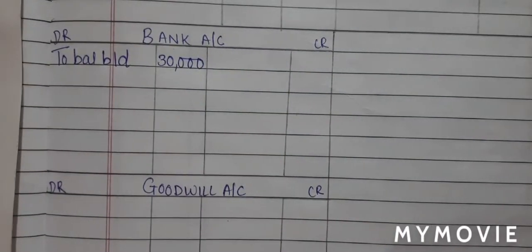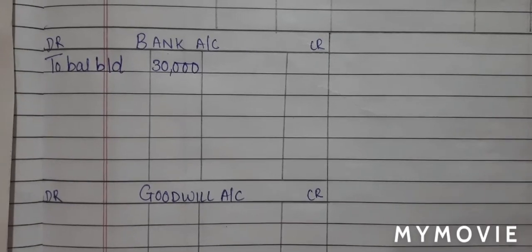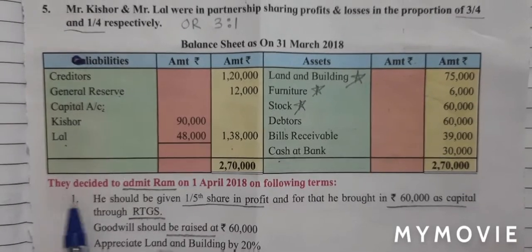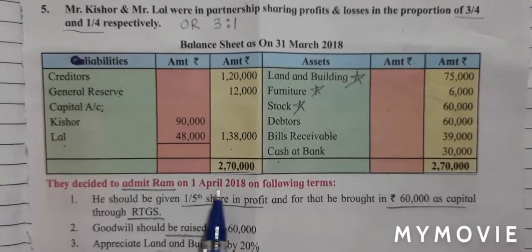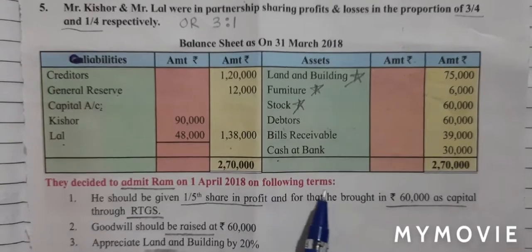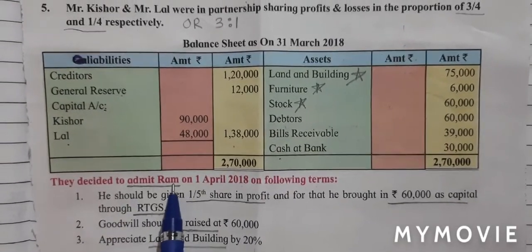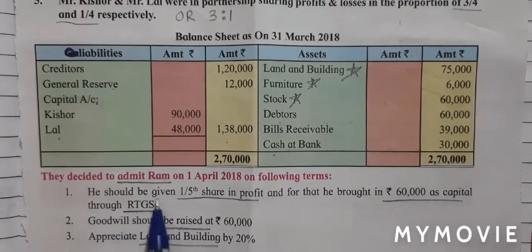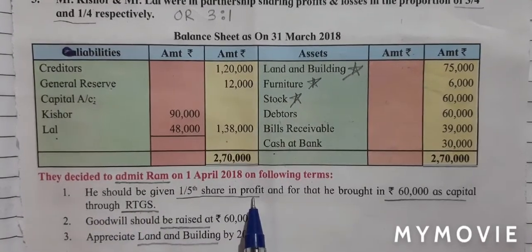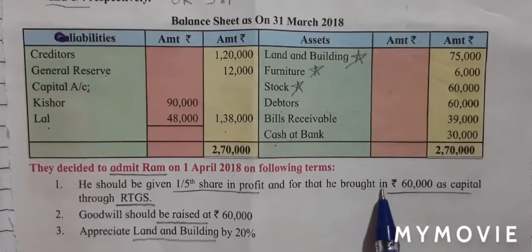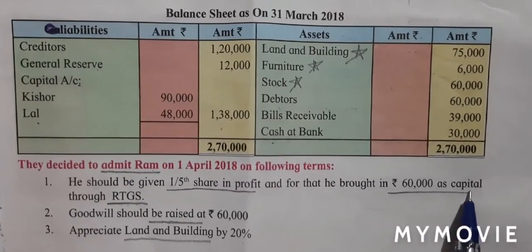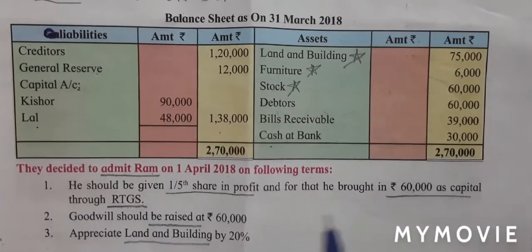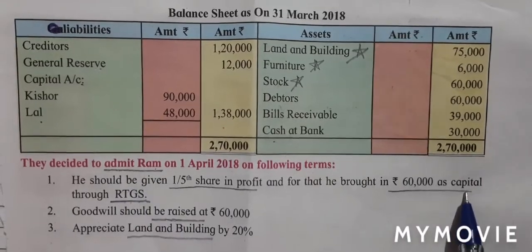With this, students, we have completed step number 1, transferring. Let's begin with step number 2, adjustment. They decided to admit Ram on 1st April 2018 on the following terms. So Ram is admitted as a new partner. Number 1, he should be given 1/5 share in the profit, and for that he brought in 60,000 as capital through RTGS. That means through bank account. So the new partner is bringing capital.